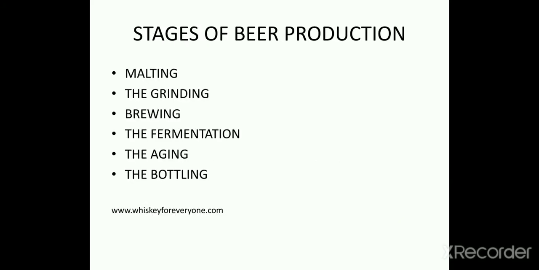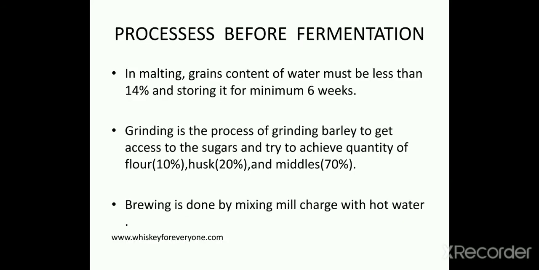Now the stages of beer production. Here beer is ethanol. First is malting, then grinding, then brewing, then fermentation, aging and bottling. Processes before fermentation. First process is malting. In malting, the water content of the grain must be less than 14% and it is stored for a minimum of 6 weeks.